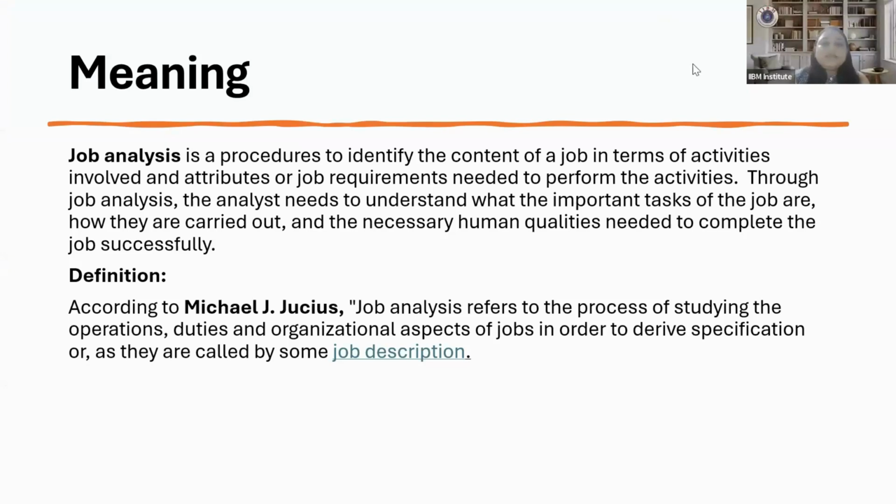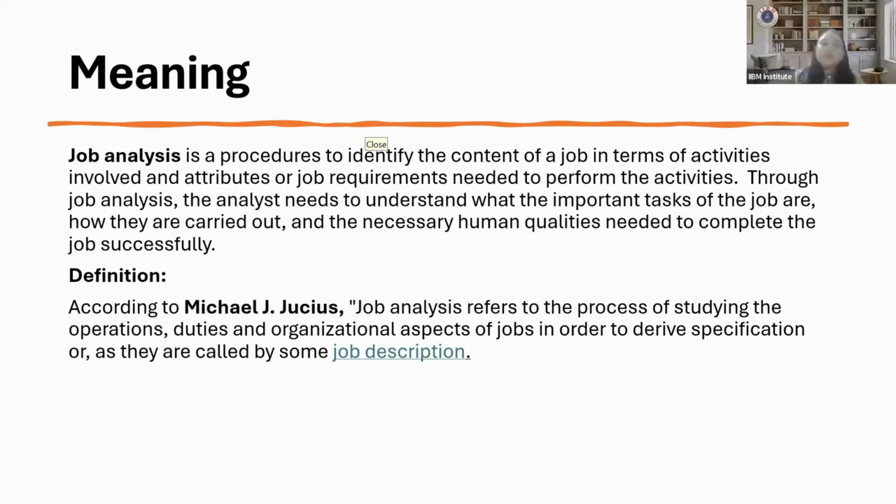So let's say there is a job role of marketing manager. That vacancy gets initiated from the marketing department: we need somebody in the marketing department who can perform the job role of a salesperson, let's say.